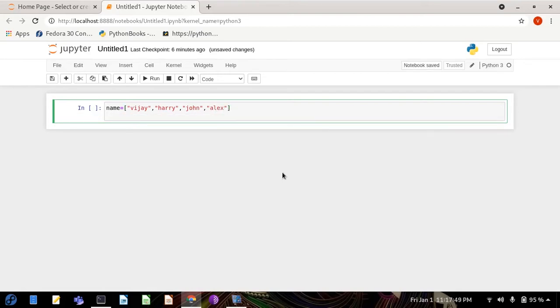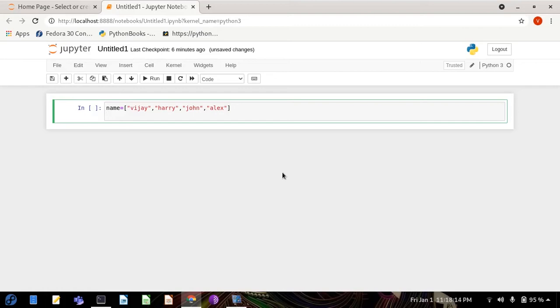So I have these four names here. Now I want to print one message, and it will automatically take the first name Vijay, the second name Harry, and print that same message to everyone. Without a loop, we would have to do this individually.